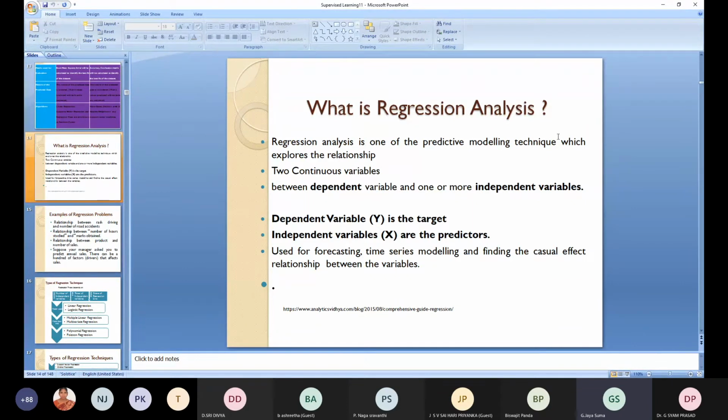Now it comes to what is meant by regression analysis. Regression analysis is a predictive modeling technique which explores the relationship between the dependent variable and one or more independent variables. That means you should have continuous variables, and using the independent variables you will be finding out the other variable. The dependent variable is called the target variable, and the independent variables are the predictors. So by using the independent variables, you will be able to find the target value. This is used for forecasting, time series modeling, and finding the causal effect relationship between variables. Okay.